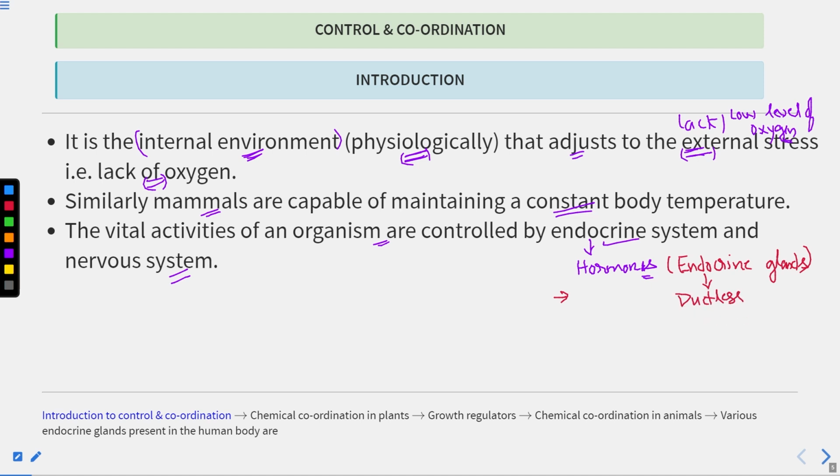All right, this is clear. So these ductless glands directly pour their secretion into the blood. So the secretions are directly poured into the blood.